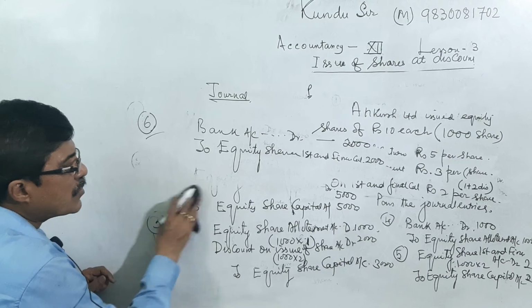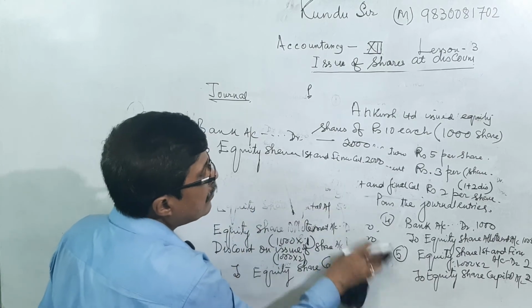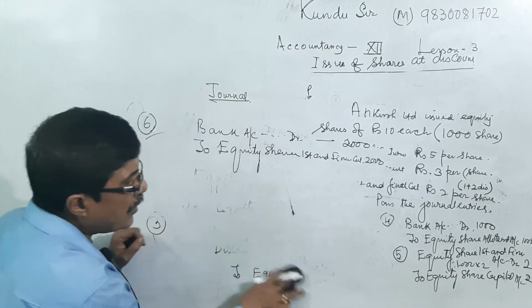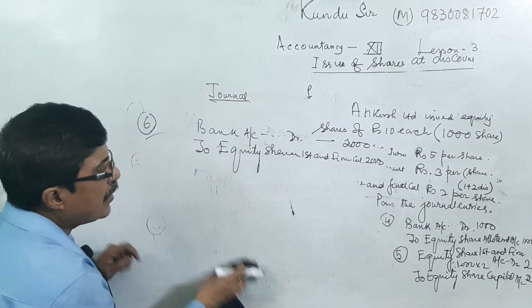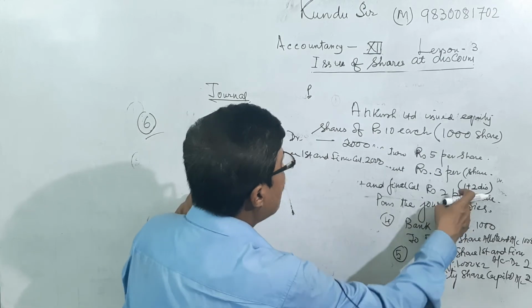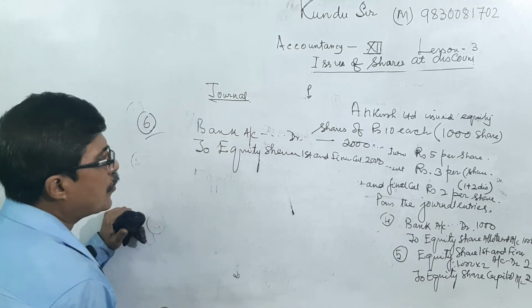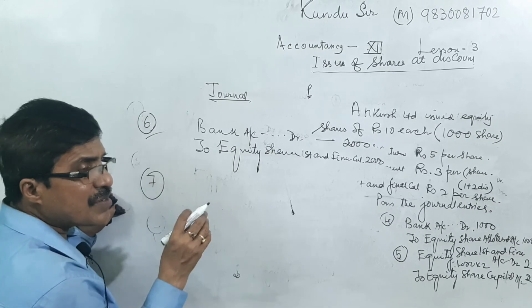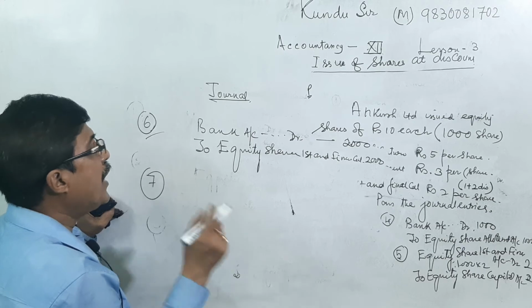And in these circumstances, we have observed that the company incurred expenditure for the issue of shares due to discount of rupees 2,000 at the time of allotment. Now, it can be transferred to the profit and loss account.